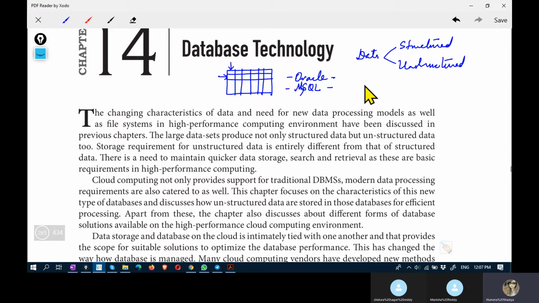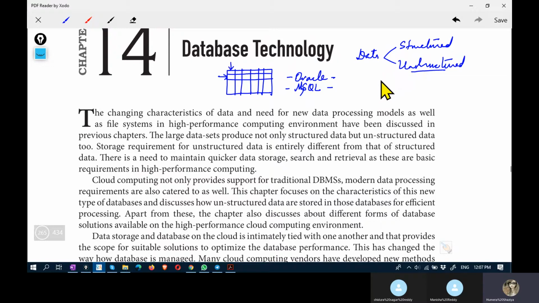Apparently, from the end of last century, the last 2 decades have introduced web, internet, and then the last decade introduced social media and e-commerce portals. They are generating vast amounts of data which is unstructured in nature.